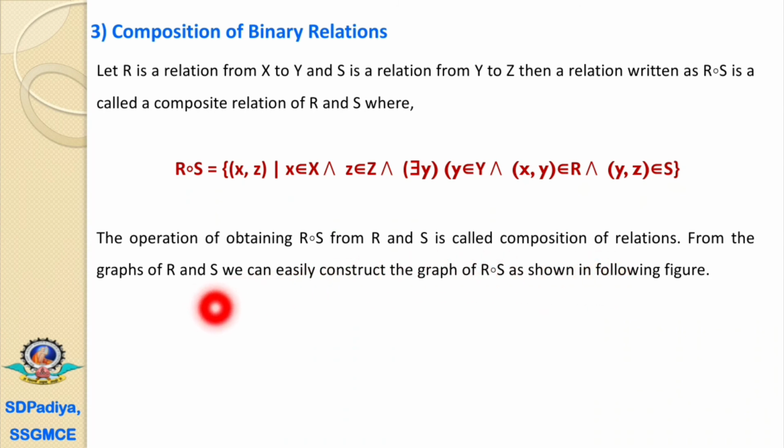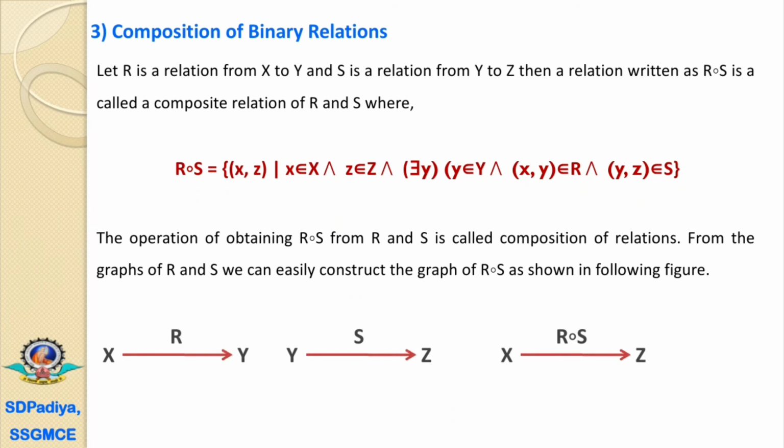From the graph of R and S, we can easily construct the graph of R composition S as shown in the following figure.